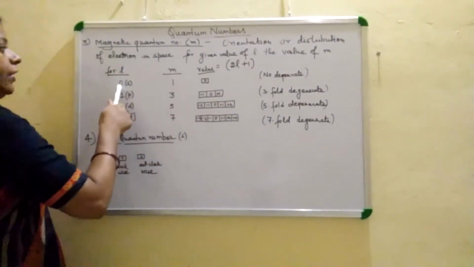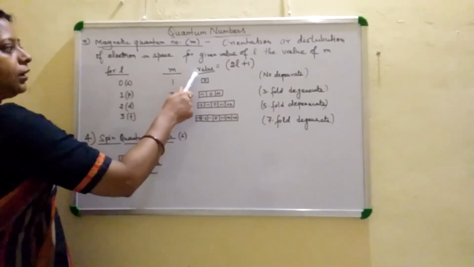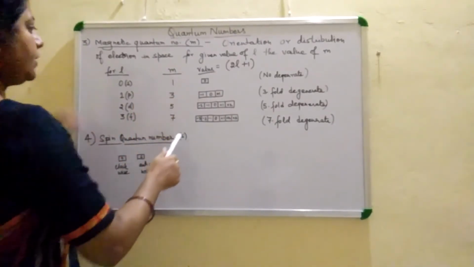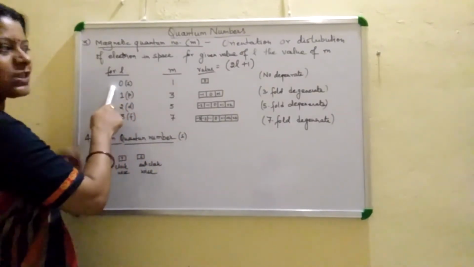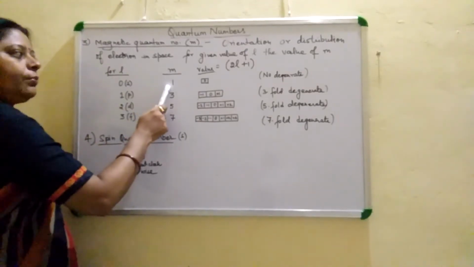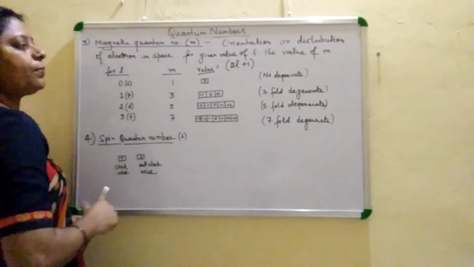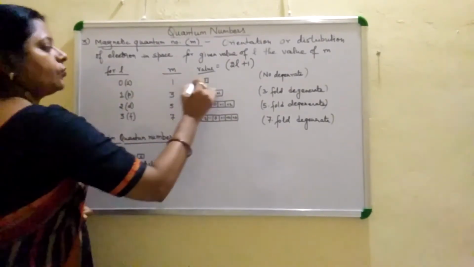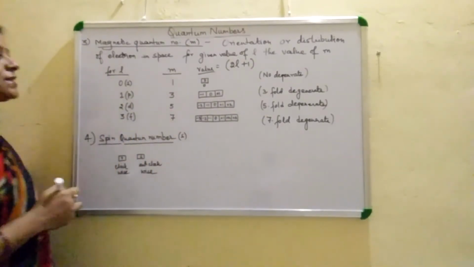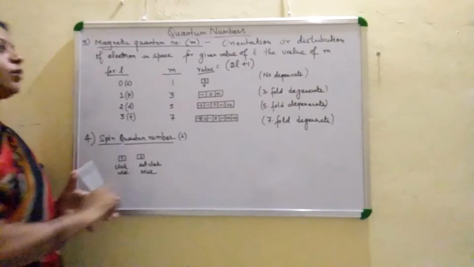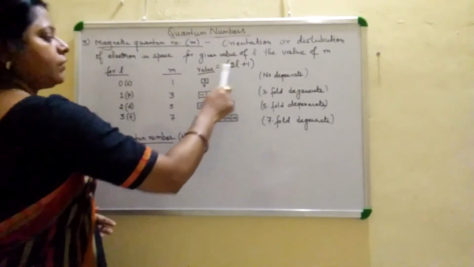Here the value of L is written, and the values of the magnetic quantum number M are represented. If L is 0, meaning an s orbital, the value of M is only 0, so there is one orbital. If L is 1, the number of M values is 2 times 1 plus 1, which is 3.